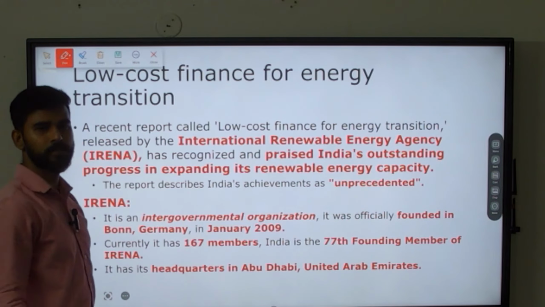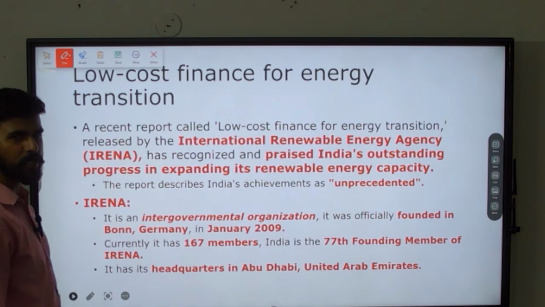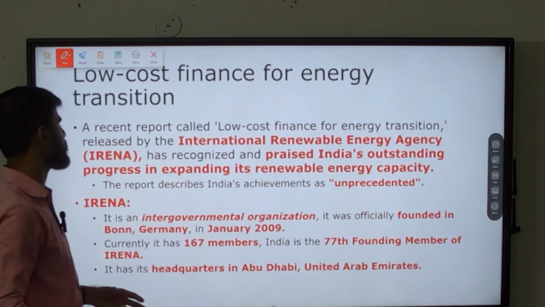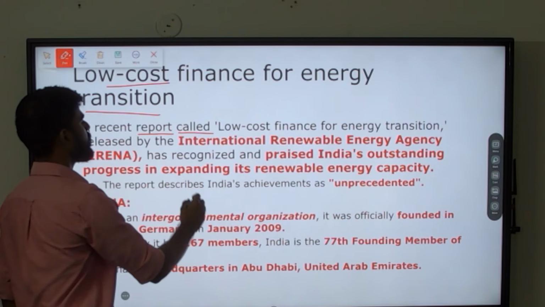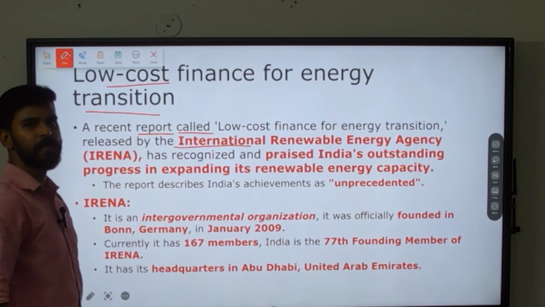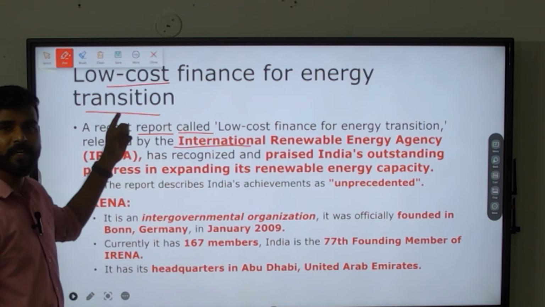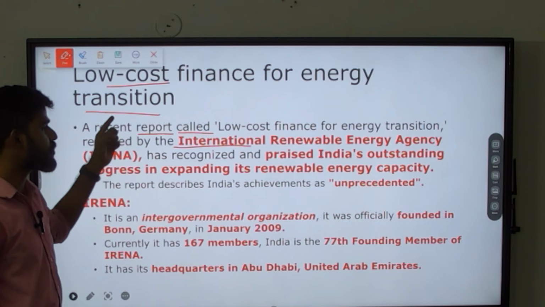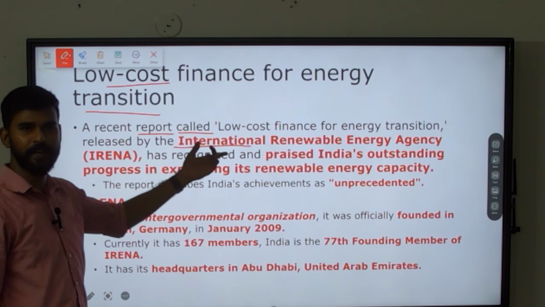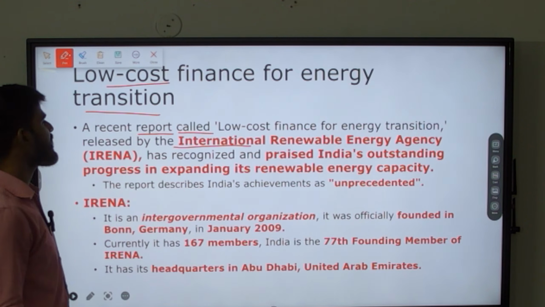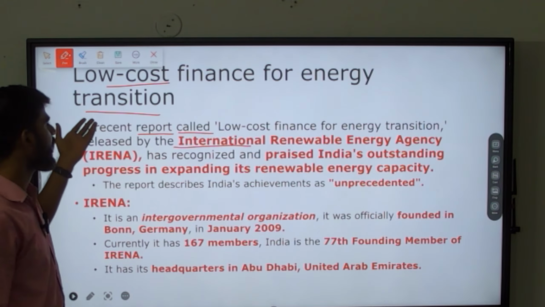The next topic for today is low cost finance for energy transition. What is this low cost finance for energy transition? Actually, it is the title of a report which has been released by the International Renewable Energy Agency. We already saw this agency in the Global Offshore Wind Energy Alliance. In that, one of the founding members is the International Renewable Energy Agency. The same agency has released a report, that is, Low Cost Finance for Energy Transition.